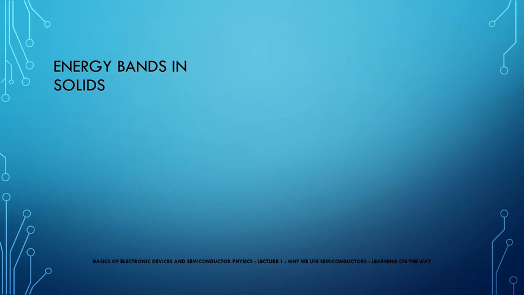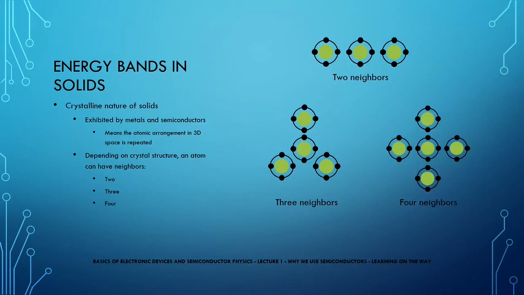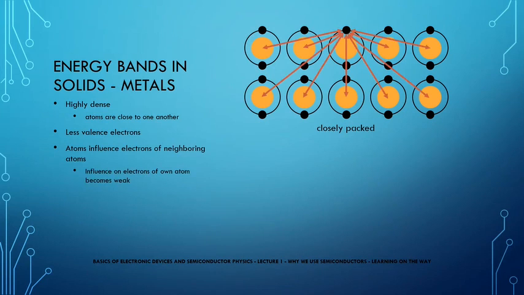Another factor that leads to band energies is the crystalline nature of solids. Metals and semiconductors usually exhibit crystalline nature, which means that the atomic arrangement in 3D space is repeated volumetrically. Hence, depending upon the crystal structure, a single atom can be surrounded by 2, 3, 4 or more atoms, and hence the influence on the electron increases. Because of the high density of metals, atoms inside metals are very close to one another and have very few valence electrons, as we stated earlier. Because of the densely packed conductor, a lot of atoms influence the electrons of neighboring atoms, and the influence of the nucleus on the valence electrons becomes weak. For this reason, the energy required to make the electron flow is negligible.